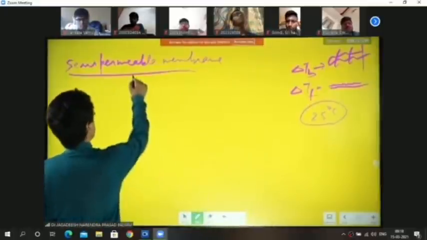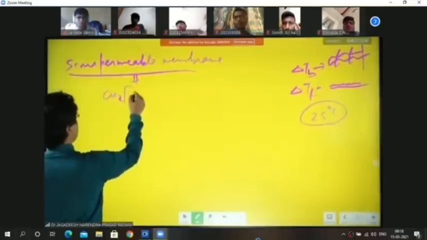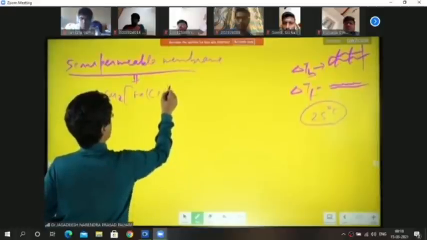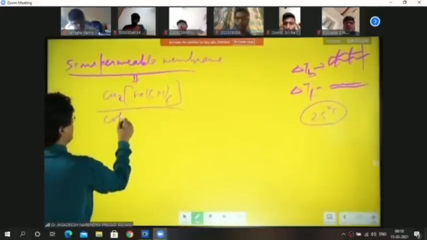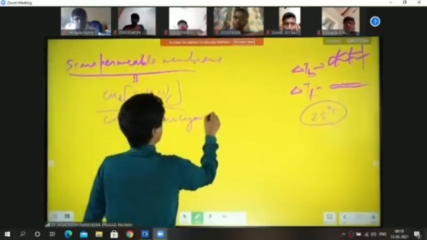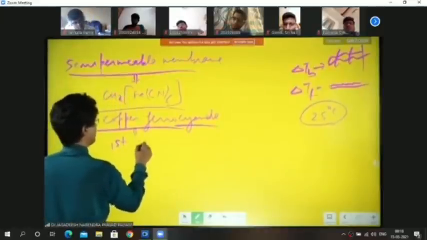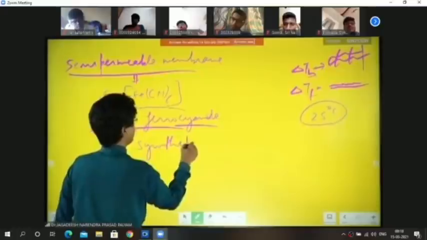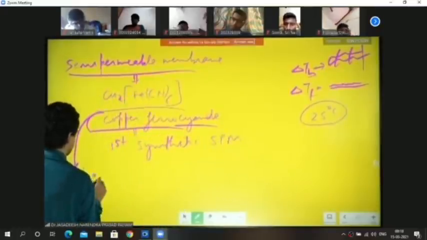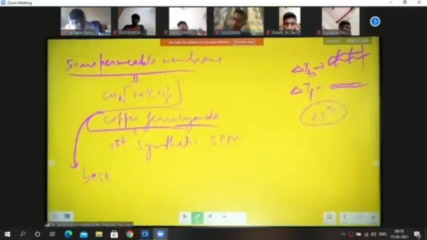Now, semi-permeable membrane, but here I want to give you one thing: Cu2[Fe(CN)6], copper ferrocyanide. It is the first synthetic SPM, semi-permeable membrane. It is also one of the best. Copper ferrocyanide.